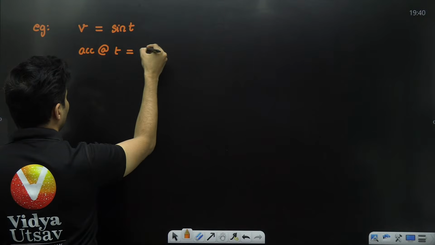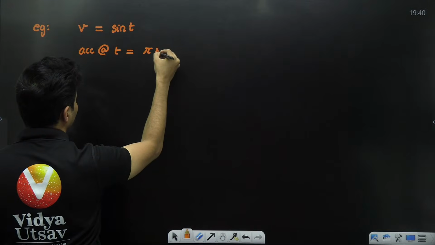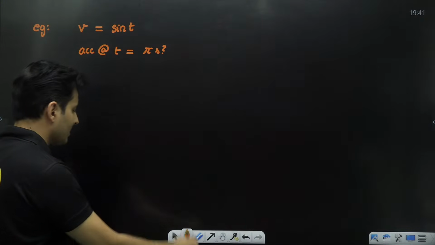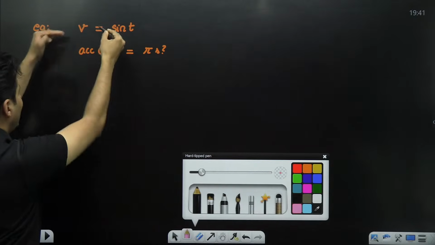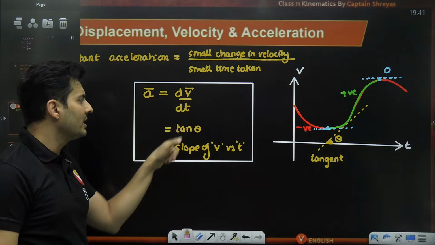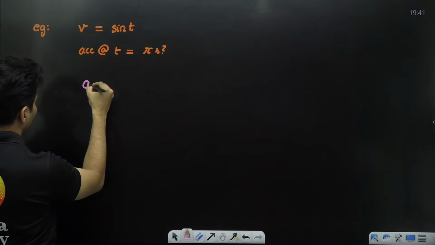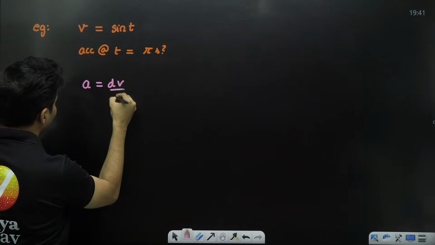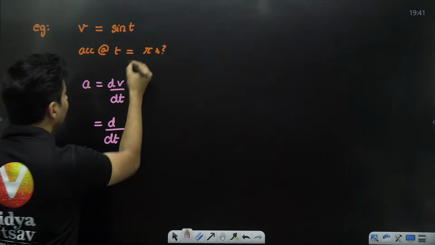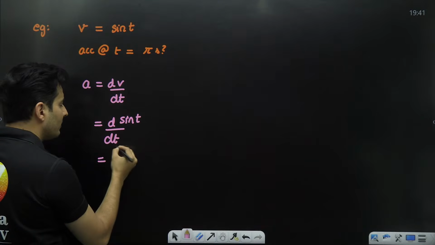Can you find me the acceleration at t is equal to pi seconds? As we can see, we have to find acceleration from velocity. If you have to find acceleration from velocity, you have to take the derivative of it. So acceleration is the derivative of the velocity, which is the derivative of sine of t.